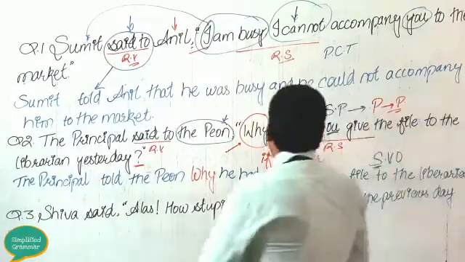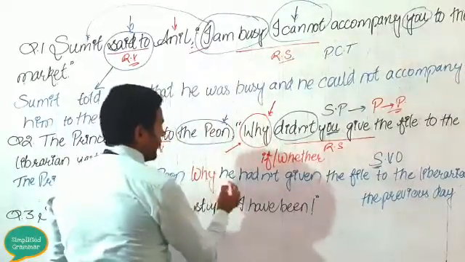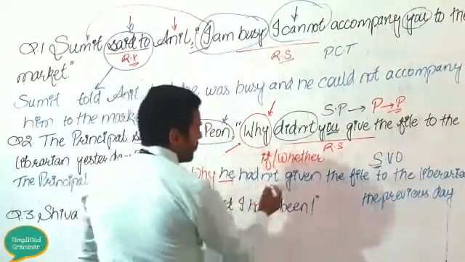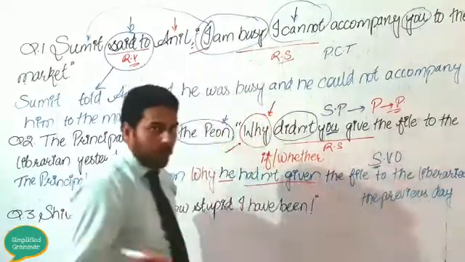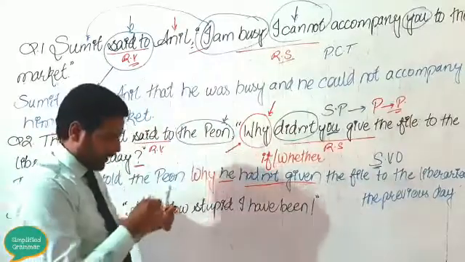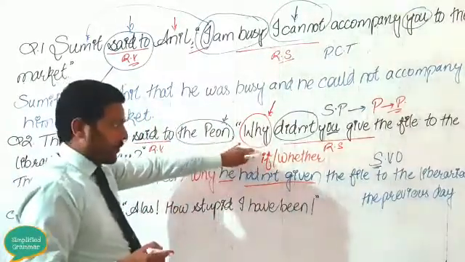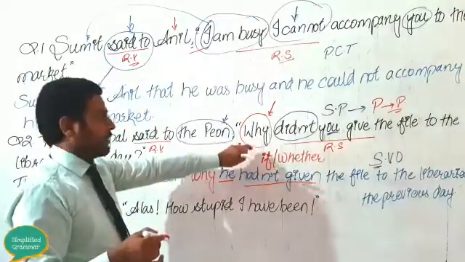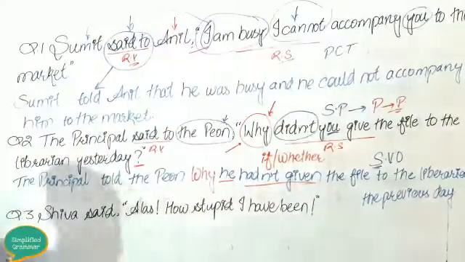Now see, according to this SVO formula, we have changed here: subject, then verb, then object. What I taught you here is, when your reported speech is in the interrogative form, you need to make it in the assertive form. Now let us move to the next question.